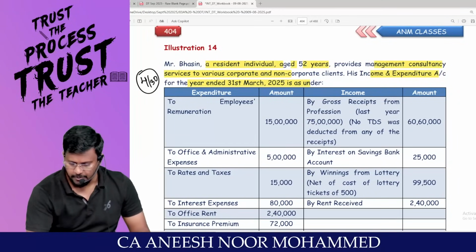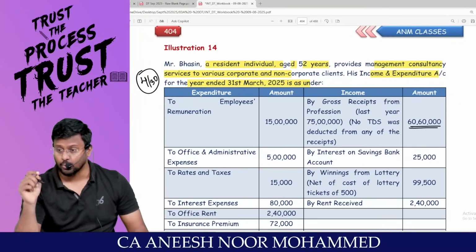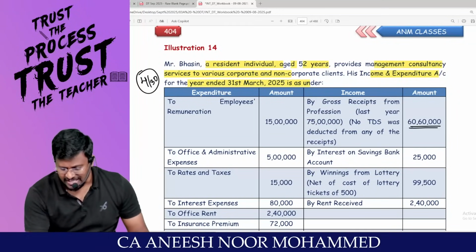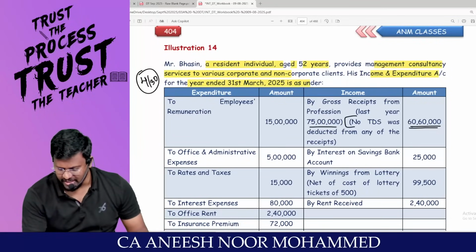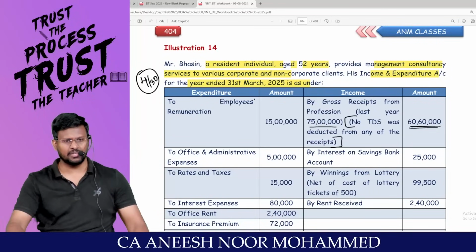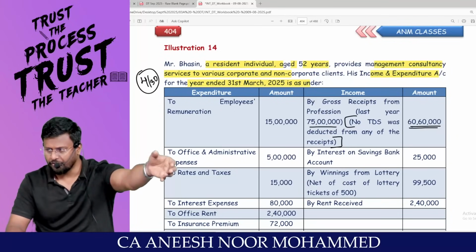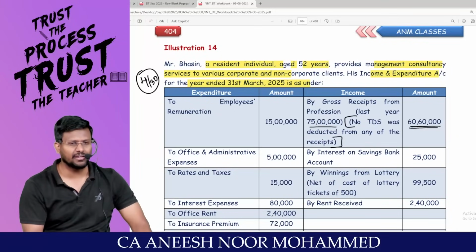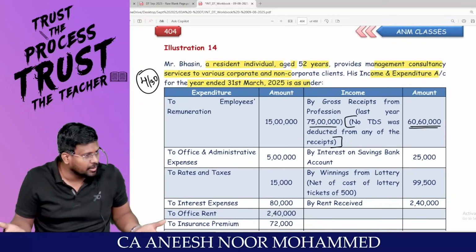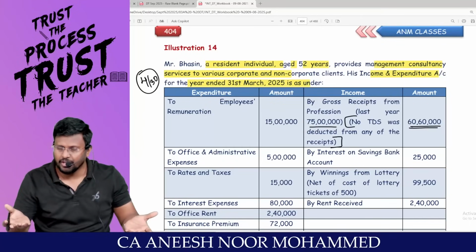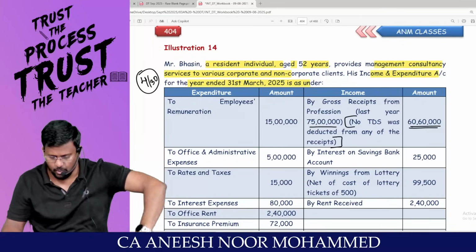Gross receipts from profession, 60,60,000, current year receipt. Last year, 75 lakh. No TDS was deducted from any of the receipts. That means the clients who have paid fees to me have not deducted TDS. That's not my concern. Are you all really with me? That's the client's concern, if the client is to face the consequences.